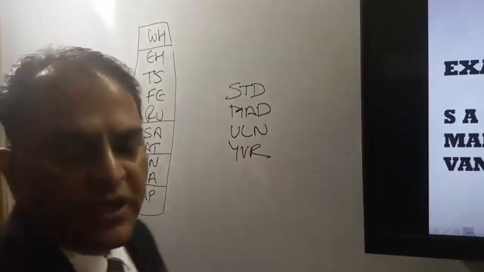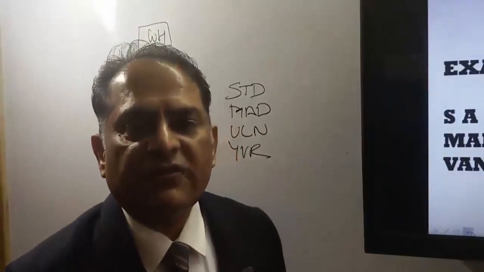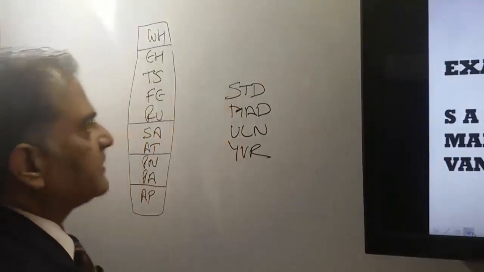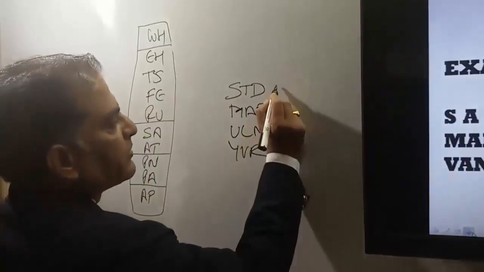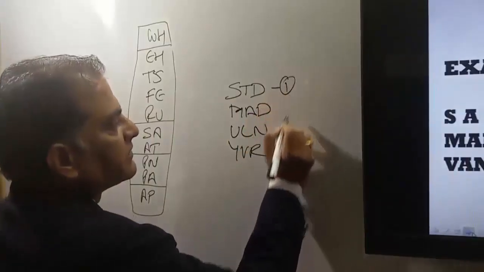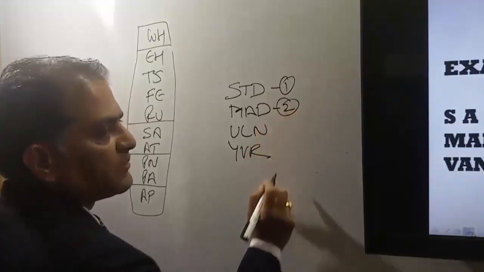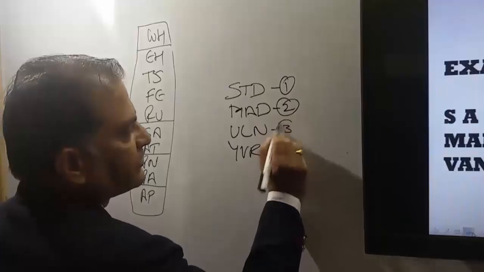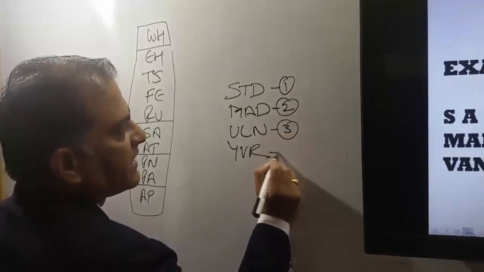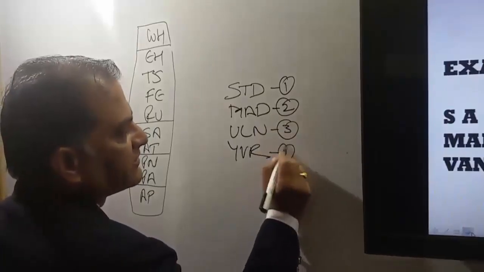Now to find out the global indicator for this itinerary, first we'll find out the areas. Santo Domingo is Dominican Republic, it's in the area 1. Madrid is in Spain, Spain is in area 2. Ulaanbaatar is in Mongolia, Mongolia is in area 3. And Vancouver is in Canada, Canada is in area 1.